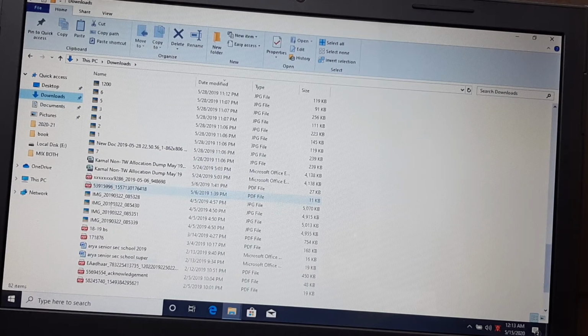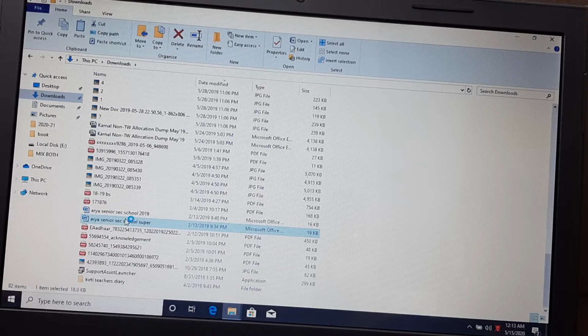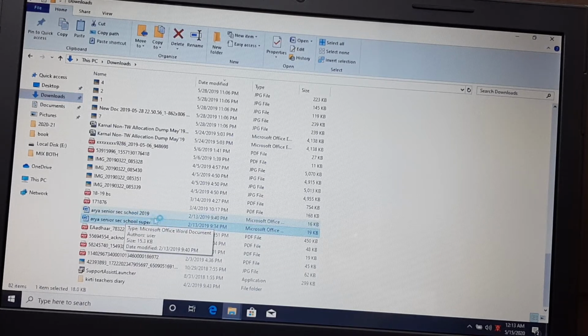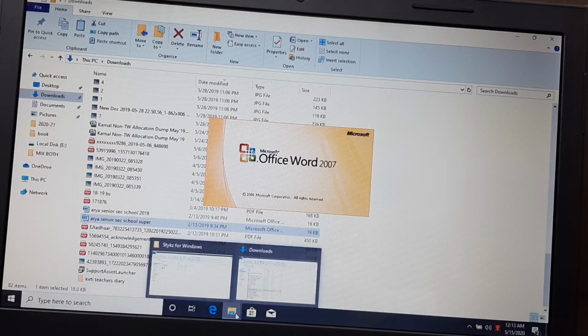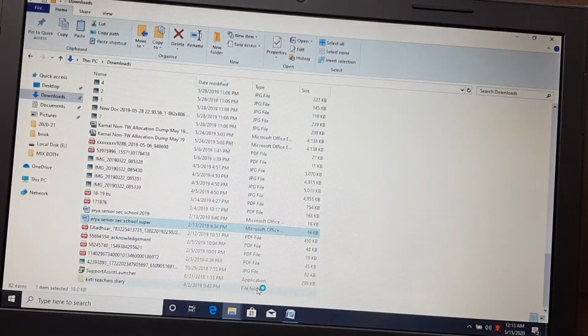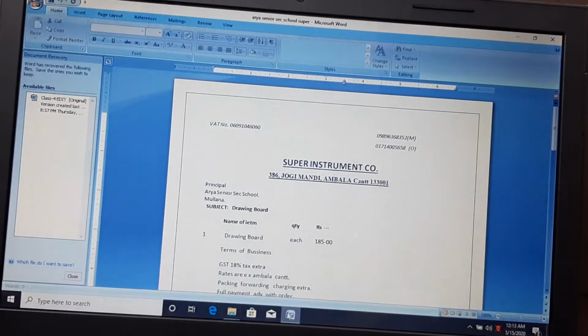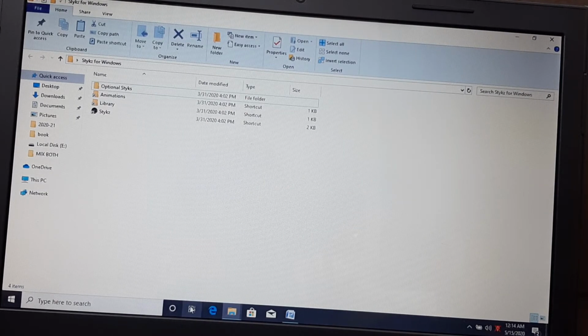Just wait. Suppose this one. Now I have two documents. One is of Word and another one is this. So if I want to work in this, I can use task view.